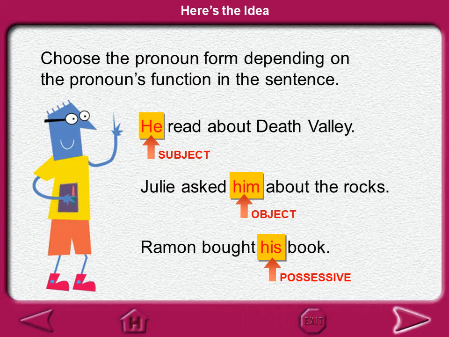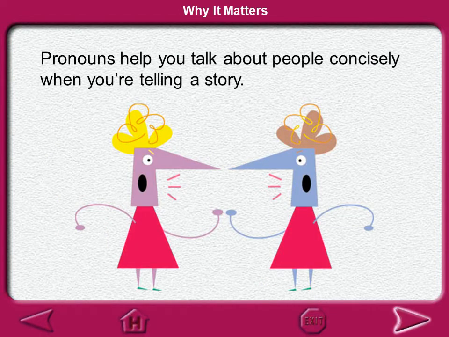Possessive, Raymond bought his book. Pronouns help you to talk about people concisely when you are telling a story.